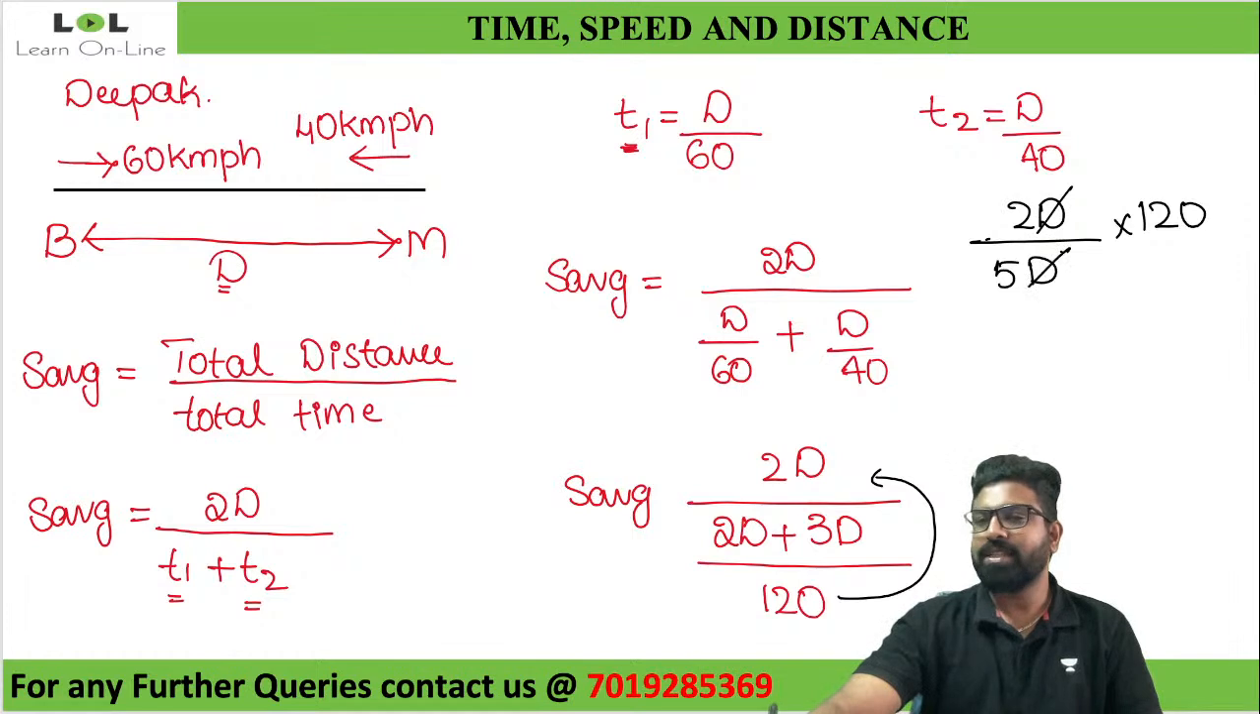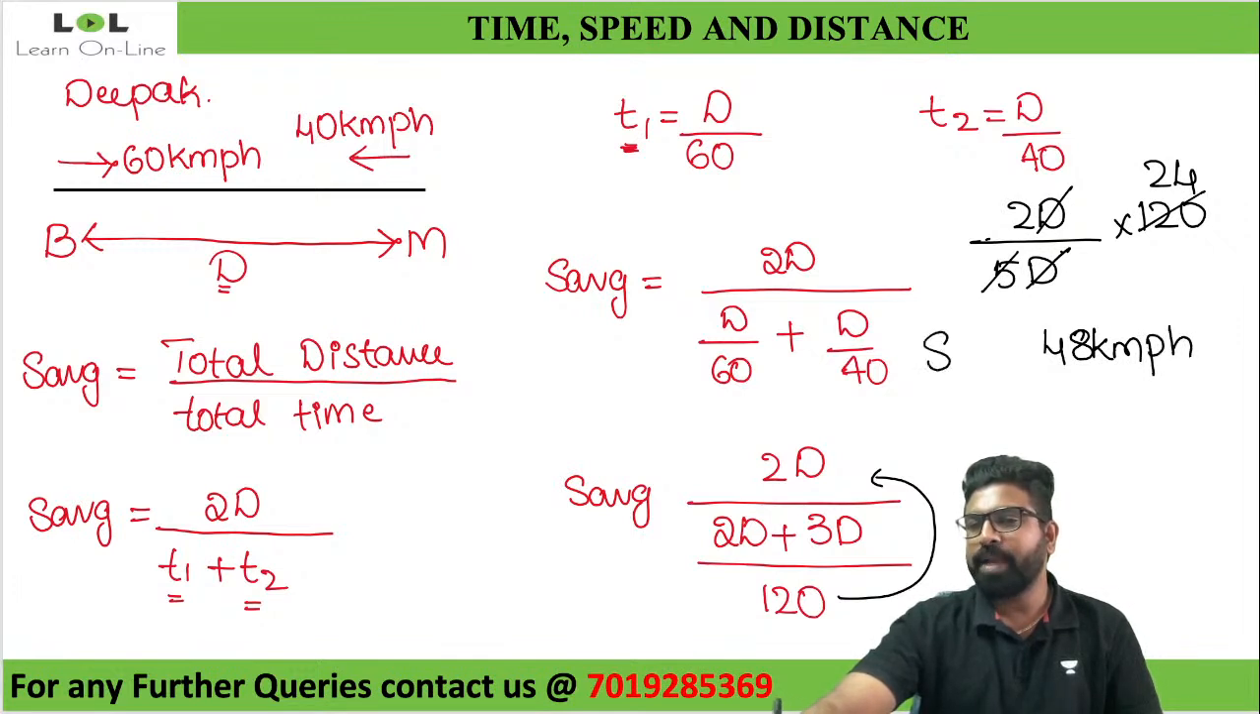D and D get cancelled. 5 once is 5, 5 24 times is 120. So 2 into 24 is what? 48 kilometers per hour, and that will be my average speed. My average speed here will be equal to 48 kilometers per hour.